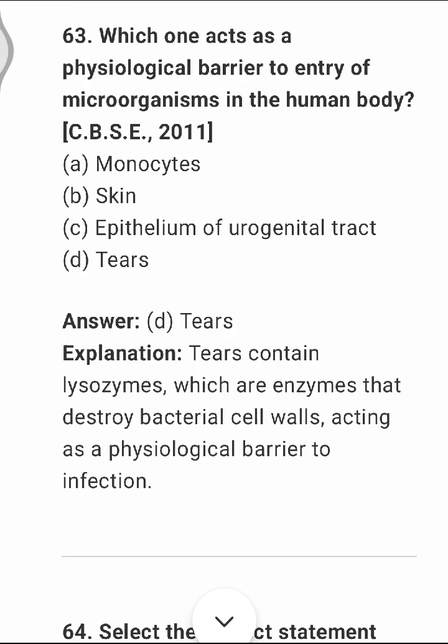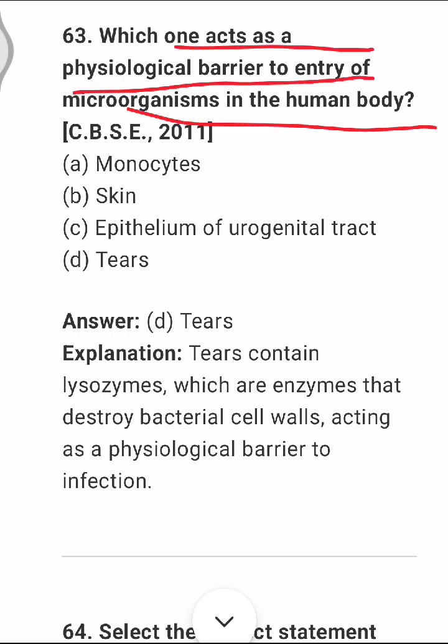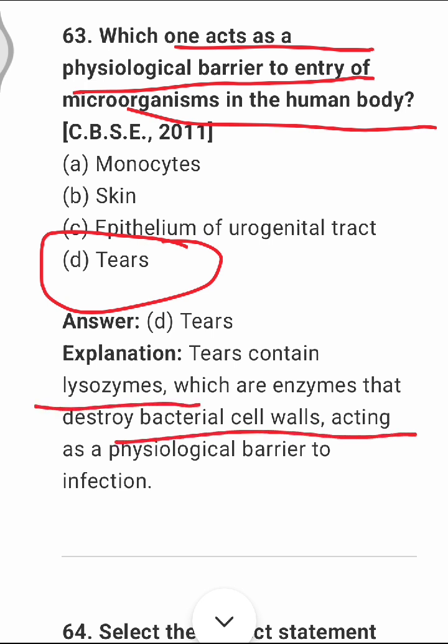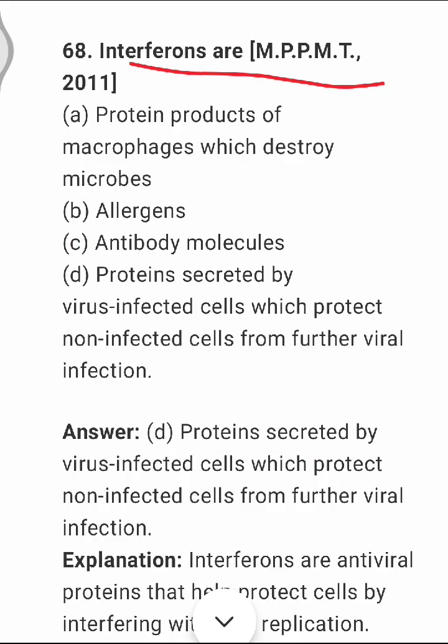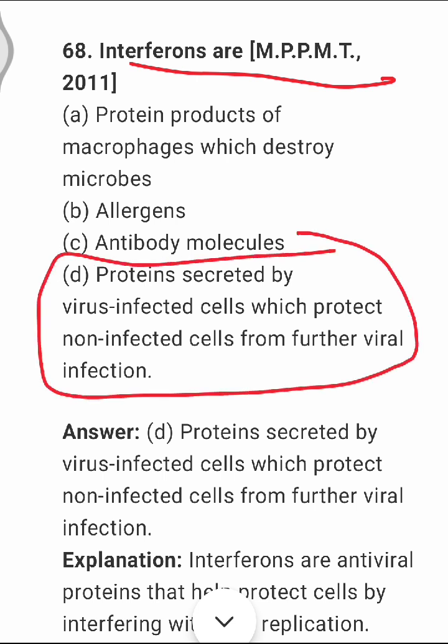Next question is, which one acts as a physiological barrier to entry of microorganisms in the human body? It is tears. Option D. The tears contain an enzyme called lysozyme which destroys bacterial cell walls, acting as a physiological barrier. Interferons are, option D, proteins secreted by virus infected cells which protect non-infected cells from further viral infections.